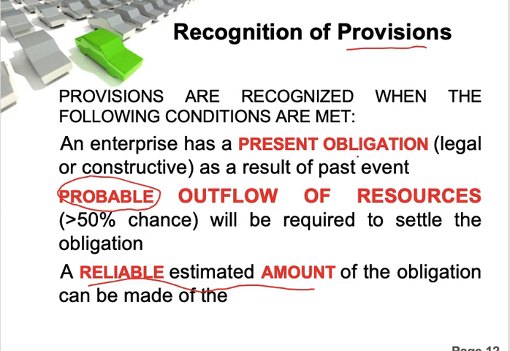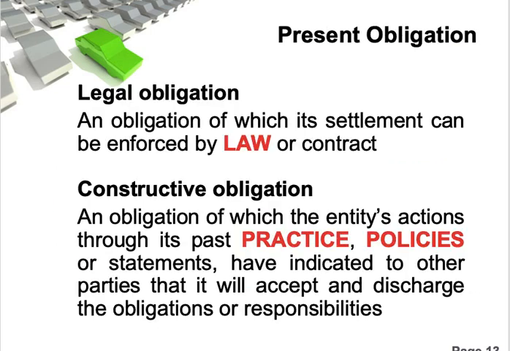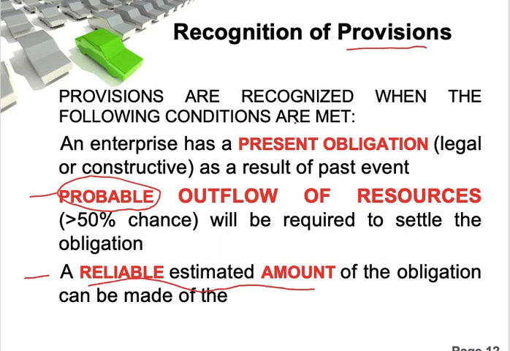Of course, present obligation is the definition of the liability itself, but to be recognized as a provision, it must fulfill that the outflow is probable and the amount can be reliably estimated. If it does not fulfill any of these, then it cannot be recognized as a provision. So when it cannot be recognized as a provision, you have to decide whether it should be under contingent liability, and I'll explain later. Now go back to the present obligation just now.